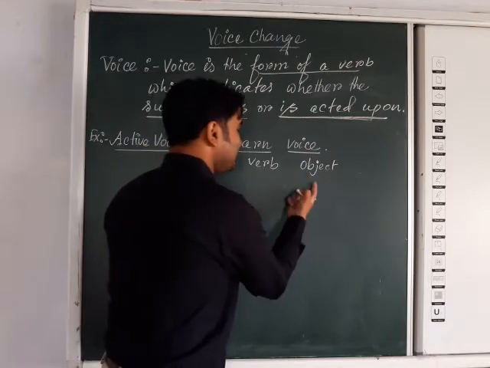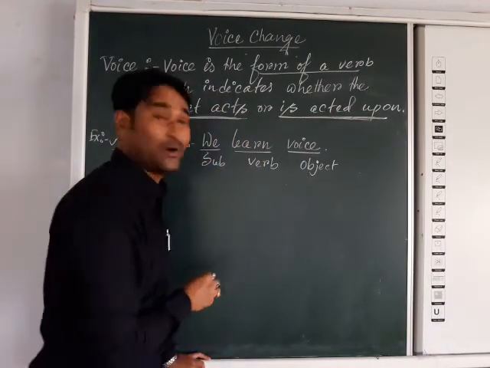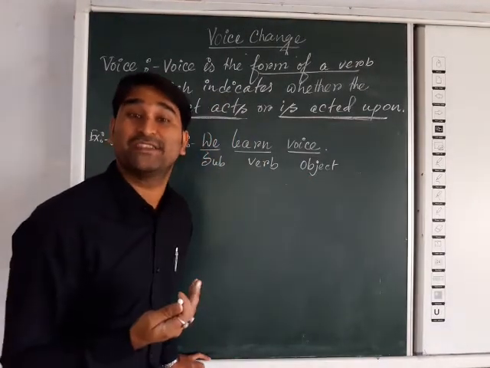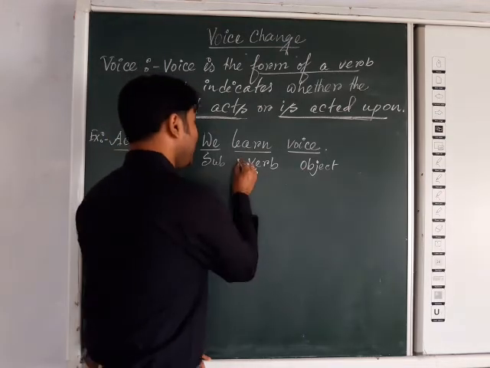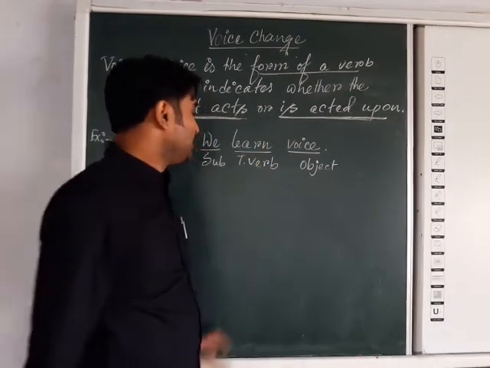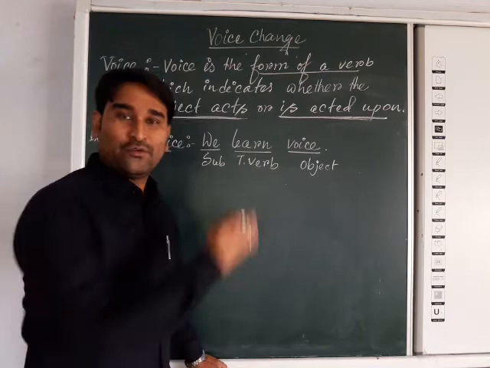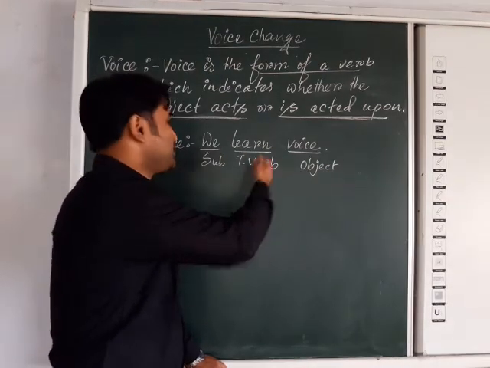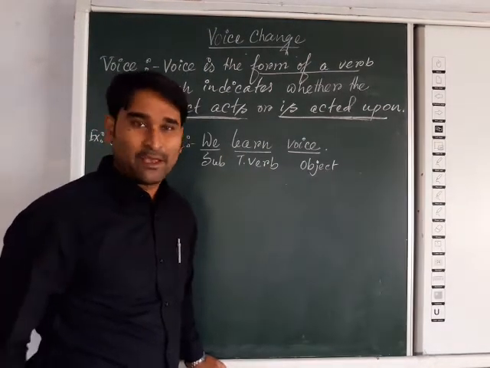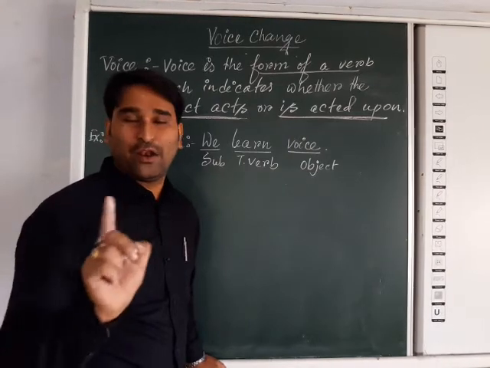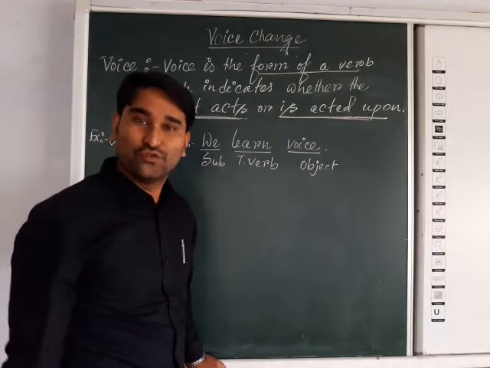That means here, as there is an object, what type of verb is it? Transitive verb or intransitive verb? It is actually a transitive verb. Transitive verb means a verb with an object. In the case of an intransitive verb, it is not possible to change voice.